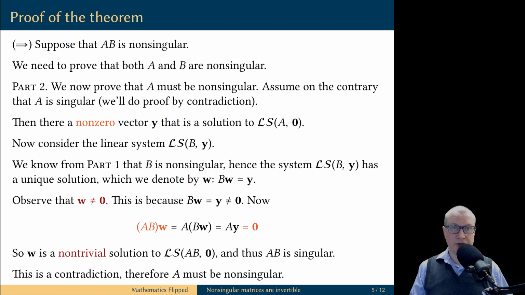What was the cause of this contradiction? This was caused when we assumed that A is a singular matrix. Therefore, A cannot be a singular matrix. If it cannot be a singular matrix, it must be non-singular. And this is exactly what we were trying to prove. This concludes the proof of the forward direction, because we proved if the product matrix is non-singular, then B must be non-singular and A must be non-singular.